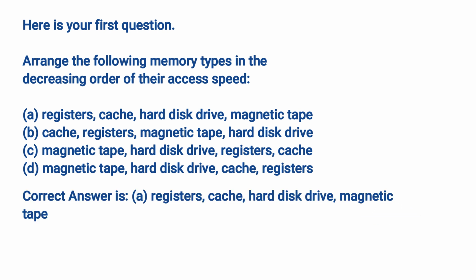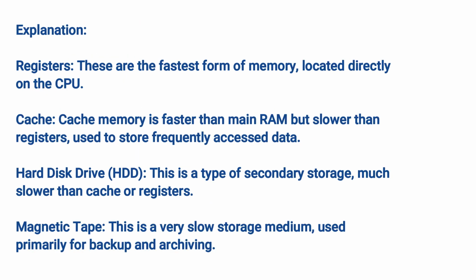Correct answer is A. Registers, cache, hard disk drive, magnetic tape. Explanation. Registers, these are the fastest form of memory, located directly on the CPU. Cache. Cache memory is faster than main RAM but slower than registers, used to store frequently accessed data. Hard disk drive, HDD, this is a type of secondary storage, much slower than cache or registers. Magnetic tape. This is a very slow storage medium, used primarily for backup and archiving.